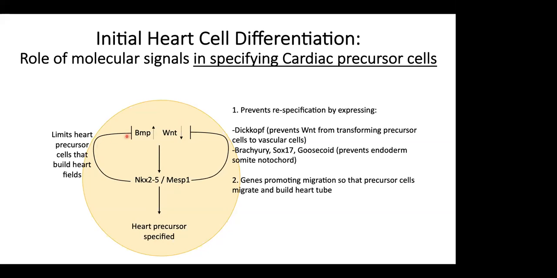And there is a negative feedback loop through NKX2.5. It inhibits BMP so that it can limit the heart precursor cells that build heart fields. And of course, MESP1 is also inhibiting the Wnt so that the cells that are already specified to become cardiac precursor cells are not re-specified to make other kinds of cells. Additionally, this inhibition also helps in promoting migration of the precursor cells, the migration process that we saw earlier in the chick heart development. Okay, let me check the time.